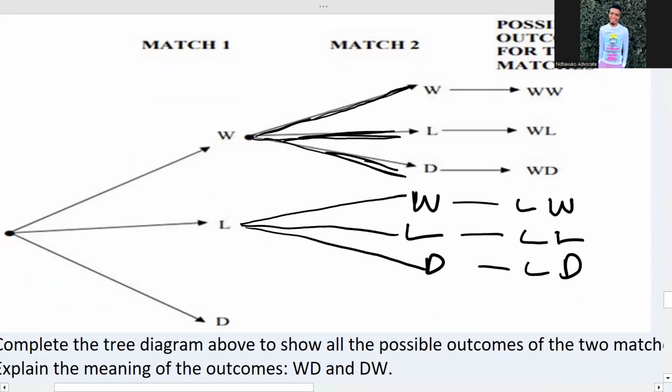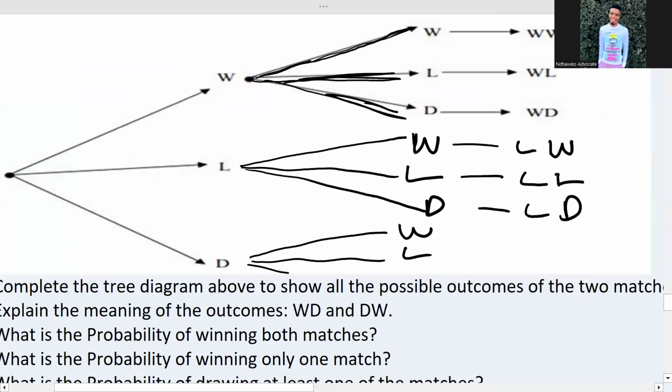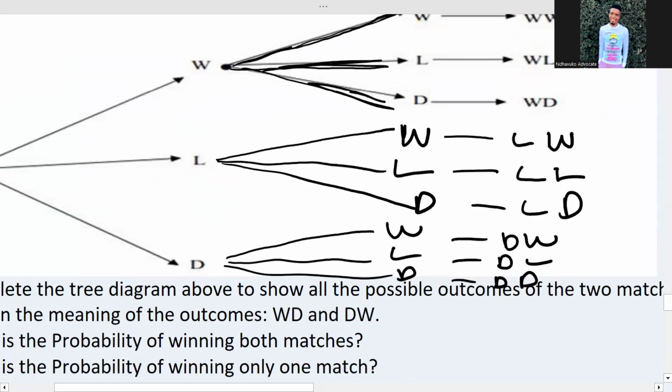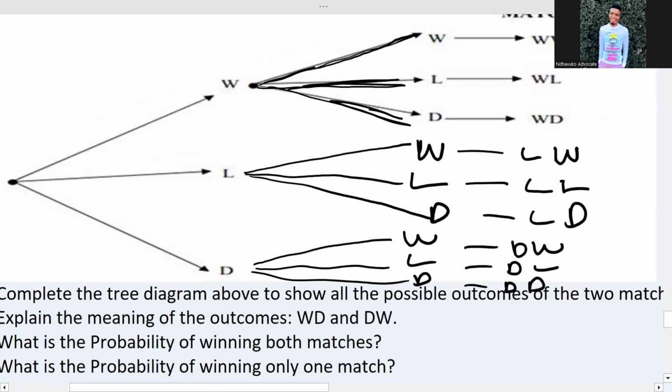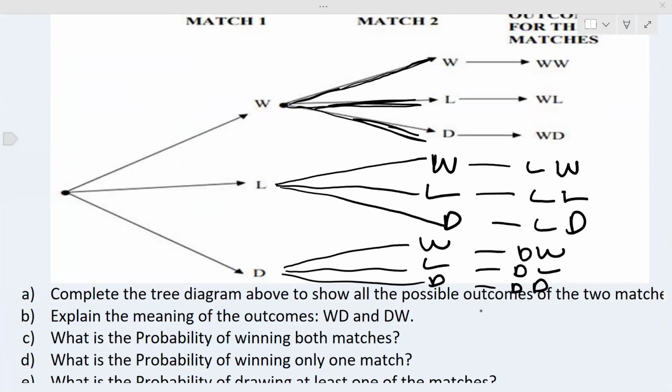Then from the last one will be L. Sorry, let's start with W. We start with W to avoid confusion. It will be W, then L, then D. Then it will be D, W, it will be D, L, then it will be D, D. I'm doing this because I want to save time. I'm running out of time.